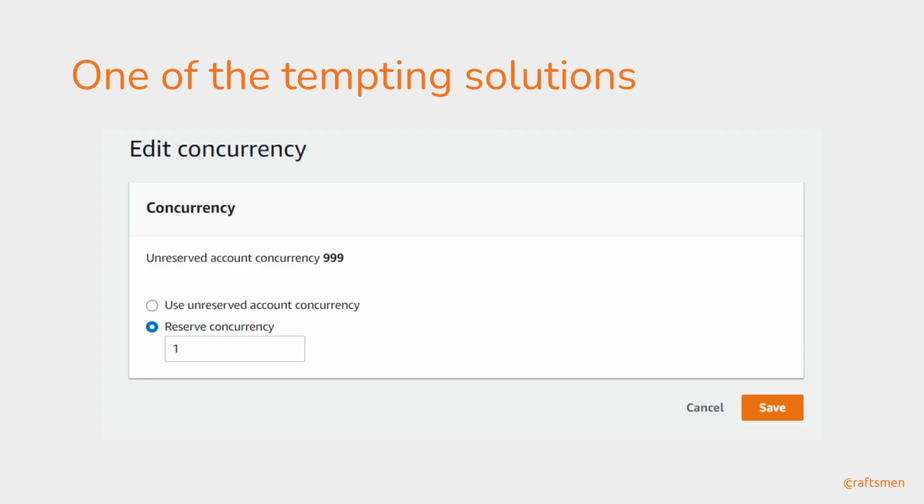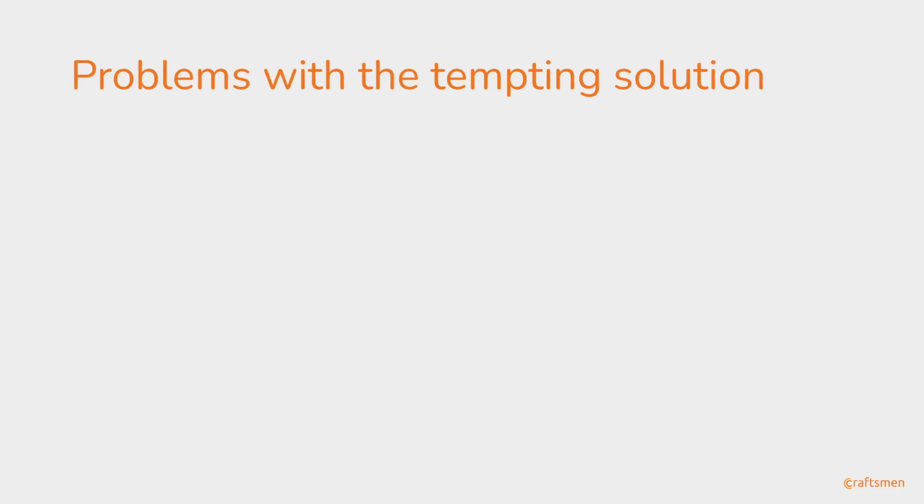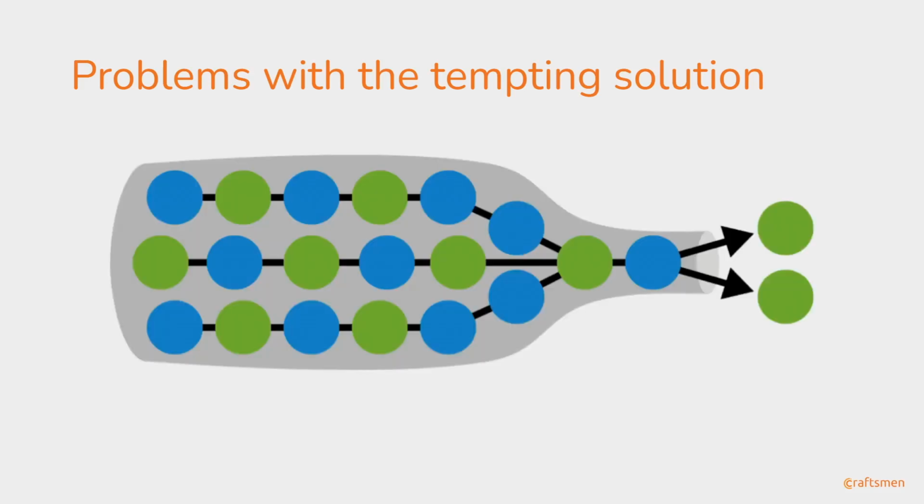So this is a tempting solution for us, but obviously there is also a drawback. What might be the problem with this? It might look like a suitable solution, but there is another problem which might happen if we do that. That is the bottleneck problem, which is a common scenario in our line of work.